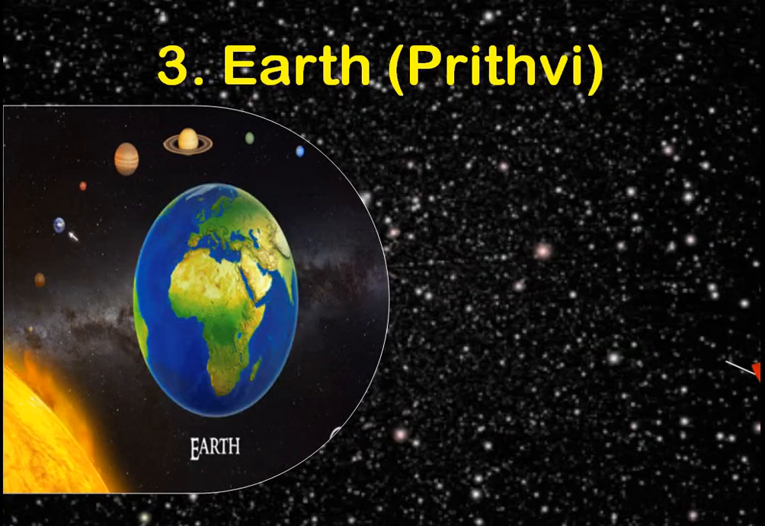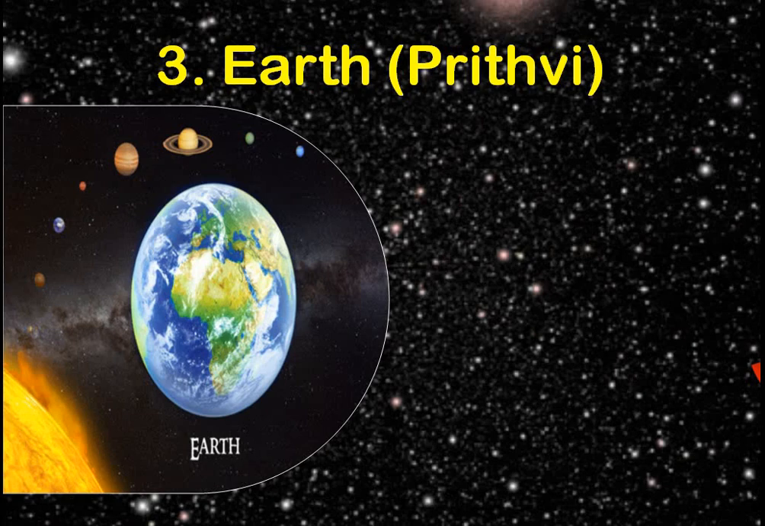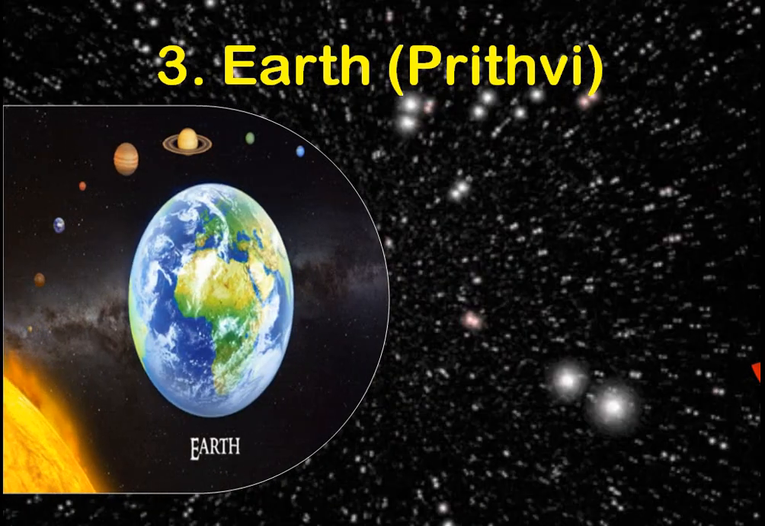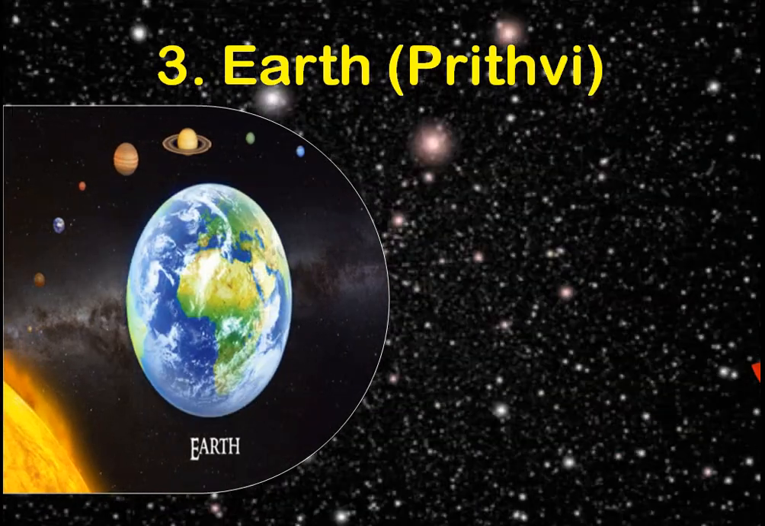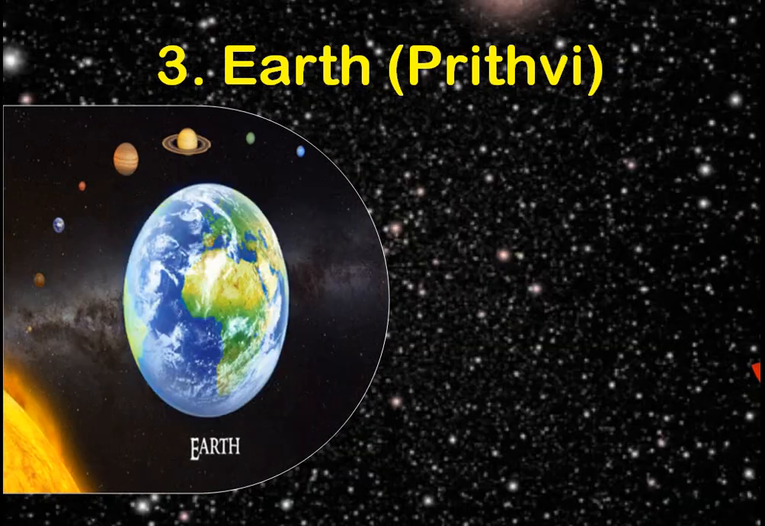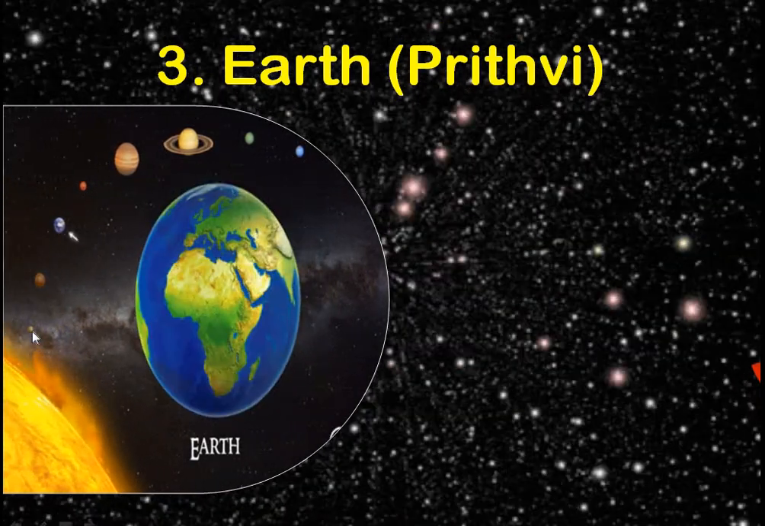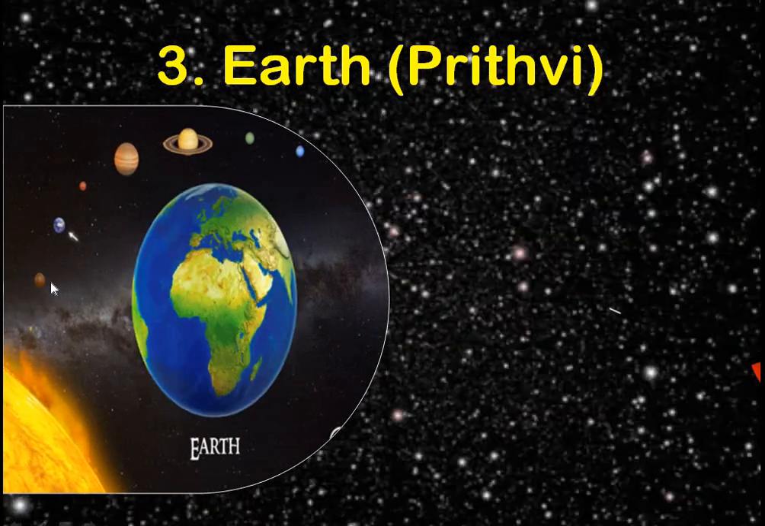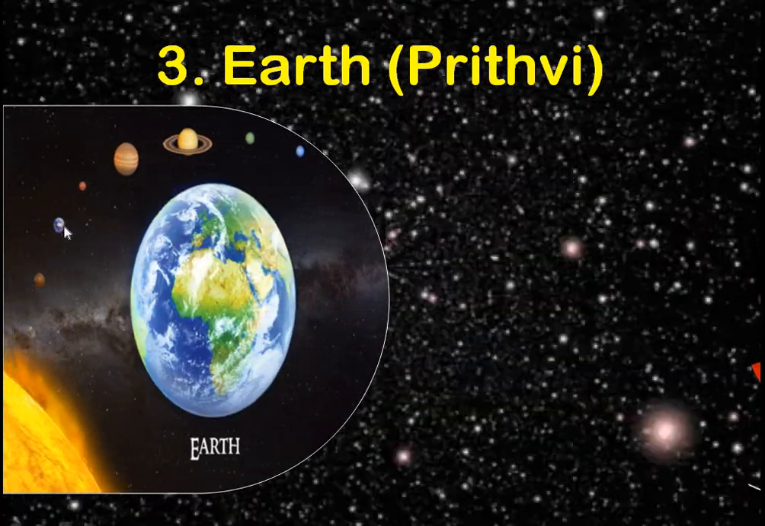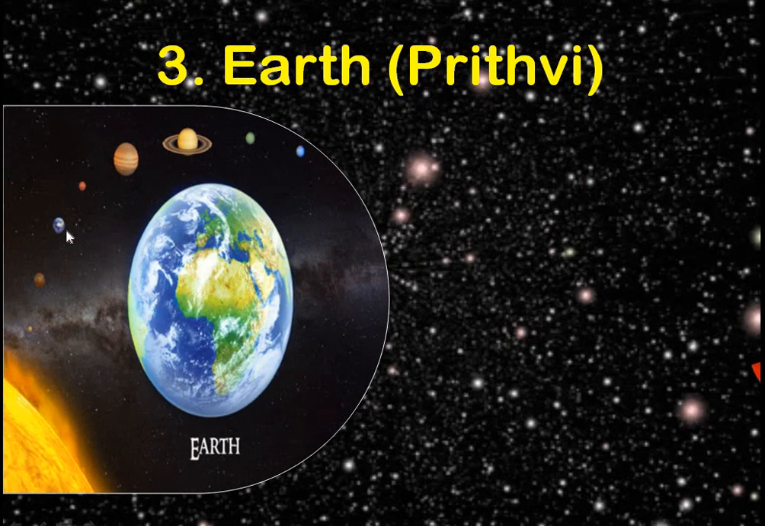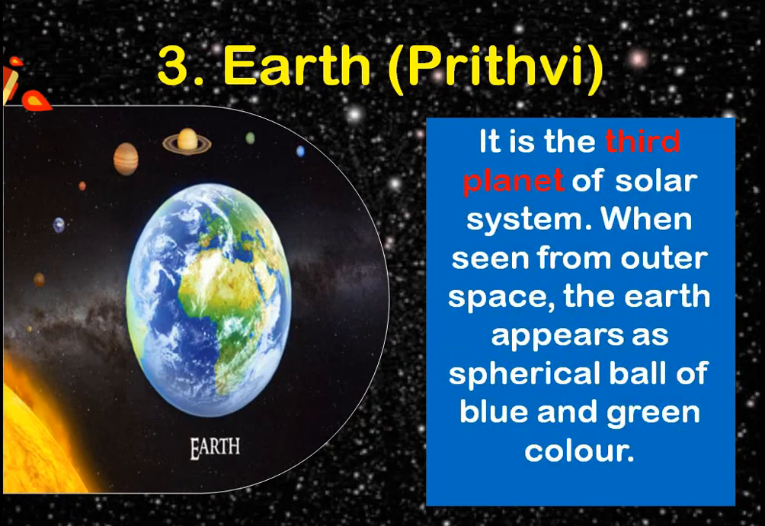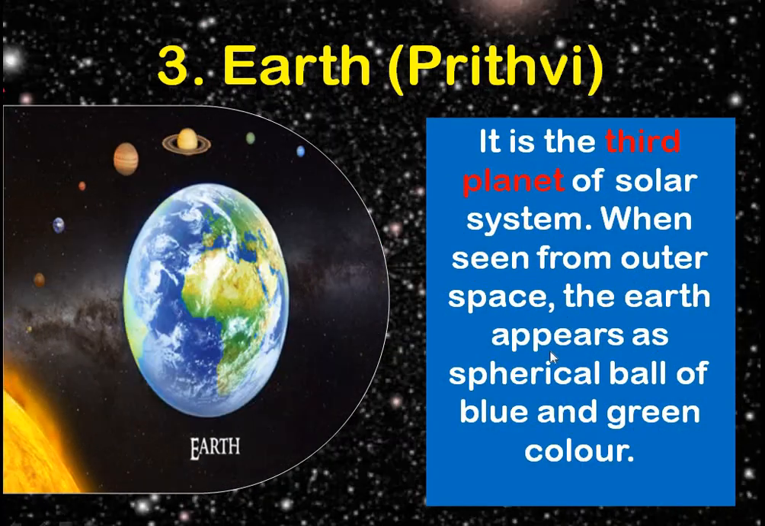Now coming to our planet, Earth. Earth is also called Prithvi. In the sequence, our planet Earth is third in number. Look and follow the arrow. This is Mercury, this is Venus, and this is our planet, the blue planet, which is Earth. So ours is the third planet of the solar system.